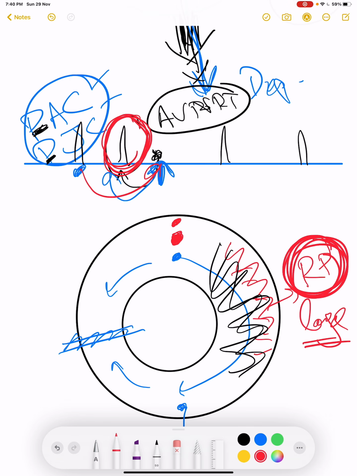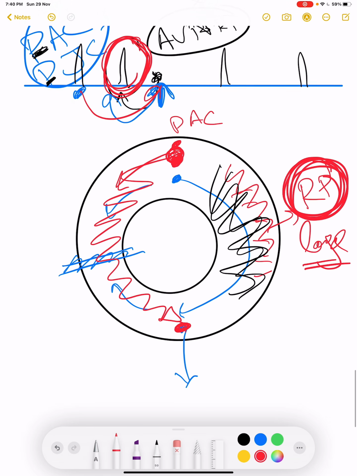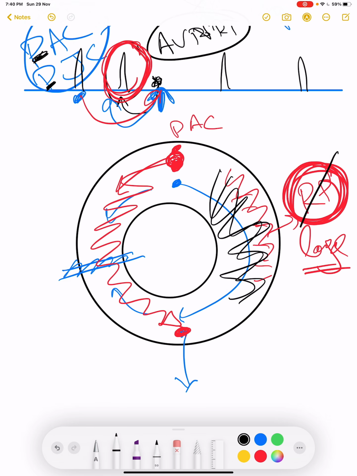Now the premature atrial complex which reached here has only one option, to follow the slower pathway. So it will follow the slower pathway and ultimately reach the other end of the AV node. By this time the refractory period is finished. Now it is open and available for any impulse to be conducted.